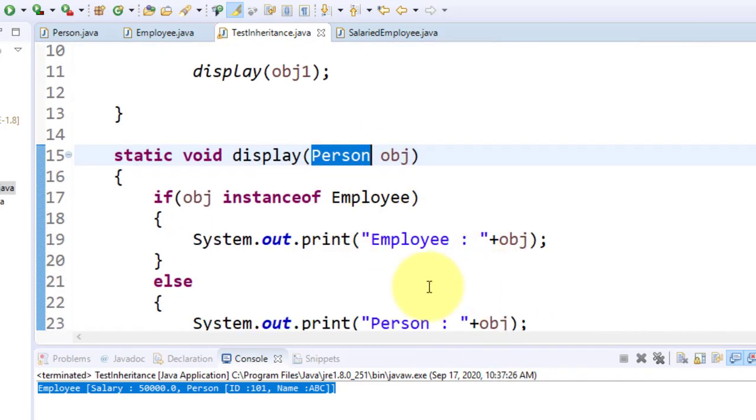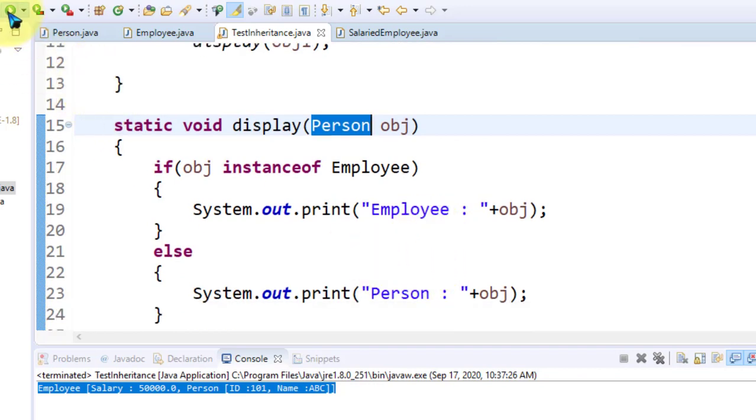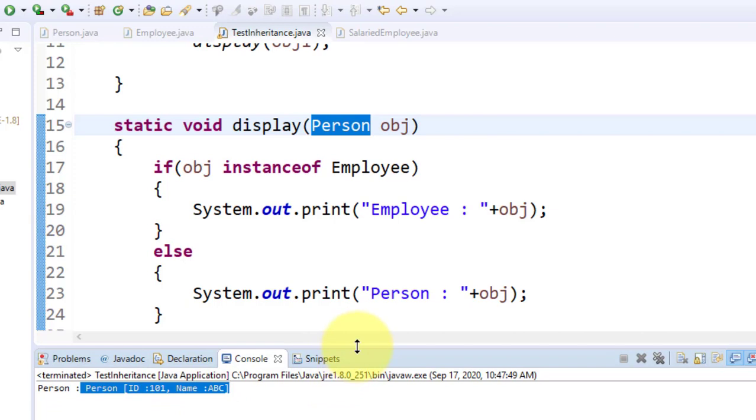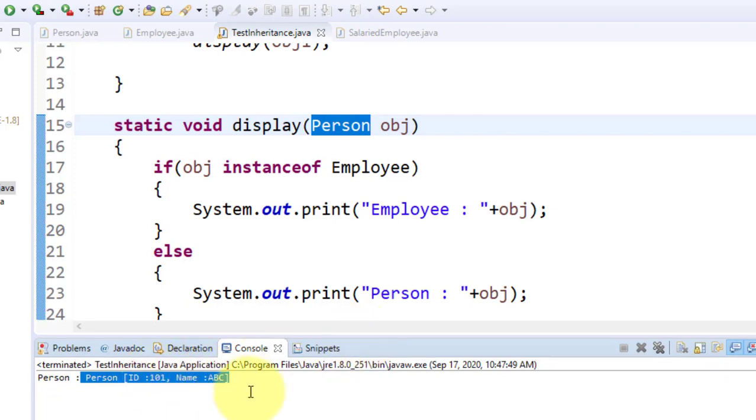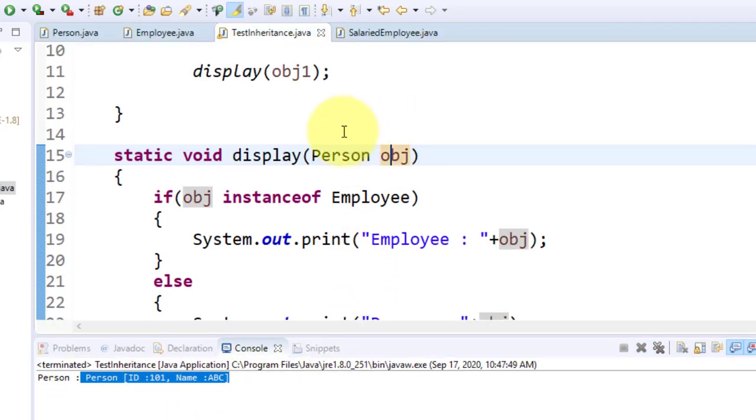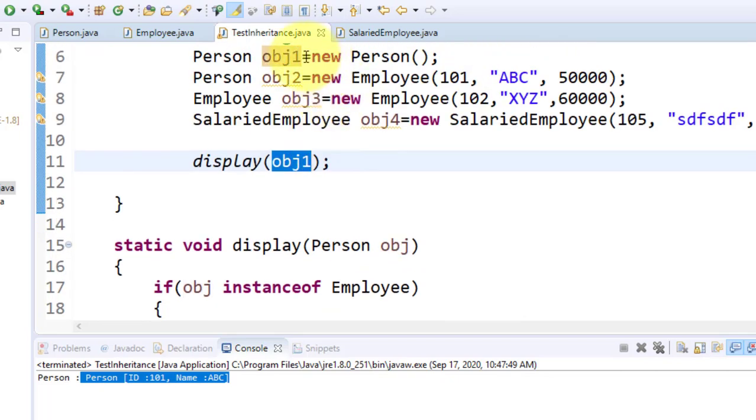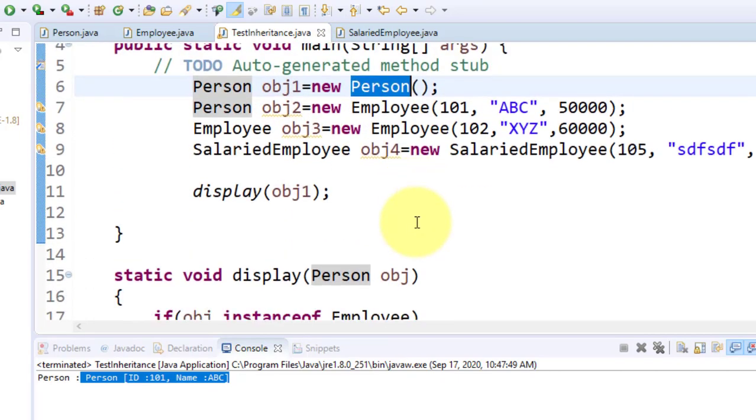Now look, what is the output? I will show you here. It is showing person 101 ABC. Why is it showing person 101 ABC? Here I passed obj1. What is the value of obj1? Obj1 is actually an object of the person class.